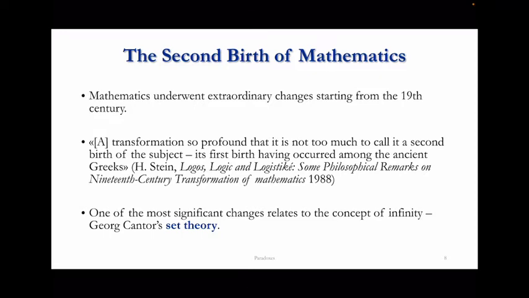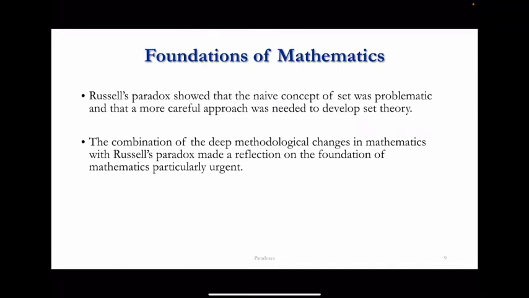So the idea is that a paradox like the one discovered by Russell at the beginning of the 20th century put extreme strain on the reflections which were taking place around the time on the new kind of mathematics. Mathematics had undergone deep changes. The foundations of mathematics, set theory, also gave rise to some problematic situation, gave rise to paradoxes.